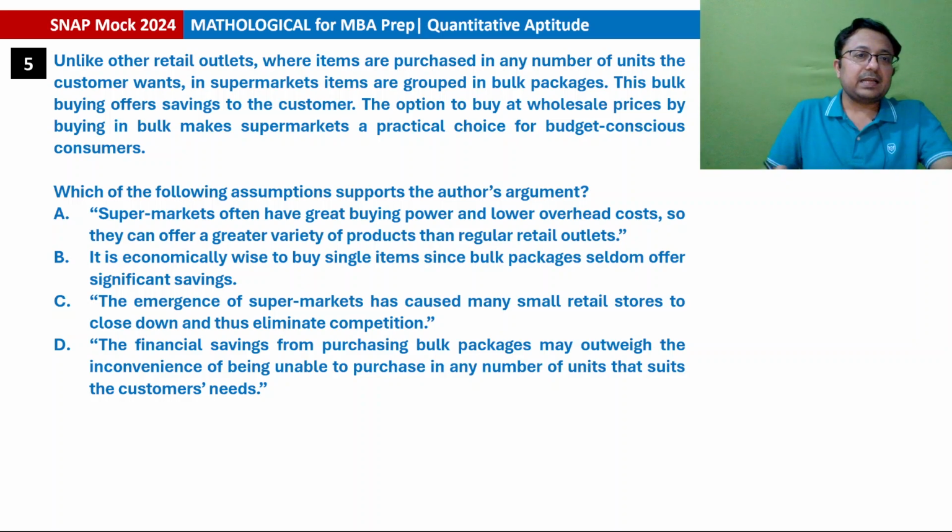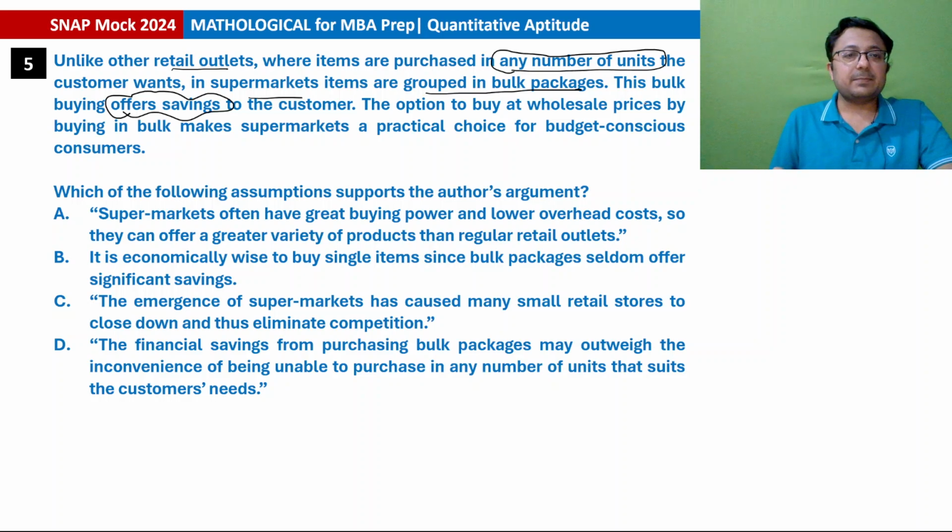Author is saying that unlike other retail outlets where items are purchased in any number of units, so that is a convenience. भाई तुम्हें requirement 5 का है, 5 items का है, तो तुम 5 units वहां purchase कर लोगे, but supermarket में जाकर तुम्हें 10 purchase करने पड़ेंगे. So that is some inconvenience, that is some problem that you will be facing. तो supermarkets में you have to purchase items grouped in bulk packages. This bulk buying offers savings, but इसका एक benefit भी है, this is offering you savings. And the option to buy at wholesale prices by buying in bulk makes supermarkets a practical choice. So author is supporting supermarkets, showing support for supermarkets for budget conscious customers.